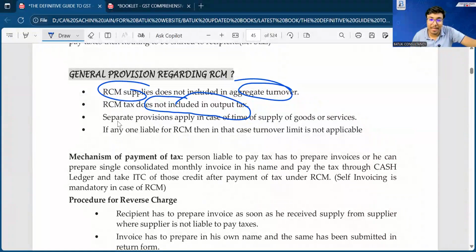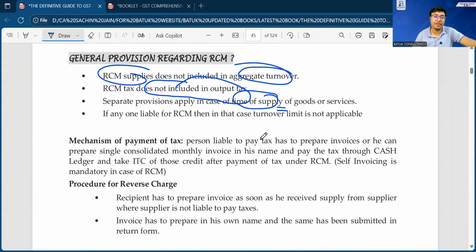When a particular supply is decided as liable to reverse charge mechanism, at the same time the time of supply will be determined separately. We'll discuss the complete concept of time of supply. Sir, you can claim the ITC in the same month or in a subsequent month. The same is allowed.